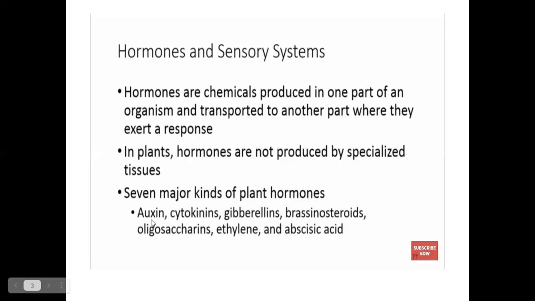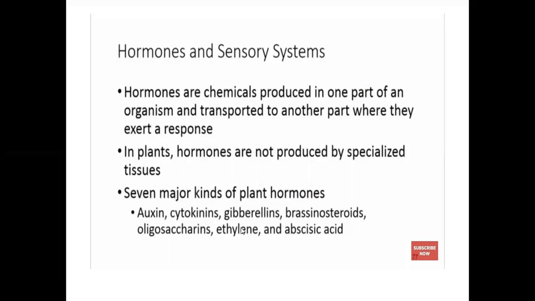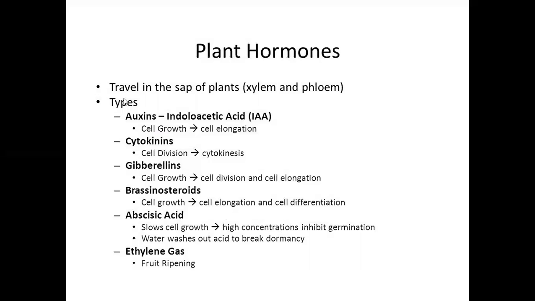They are auxin, cytokinins, gibberellins, brassinosteroids, oligosaccharides, ethylene, and abscisic acid. These are the seven major kinds of plant hormones. The plant hormones travel in the sap of plants through the xylem and phloem.